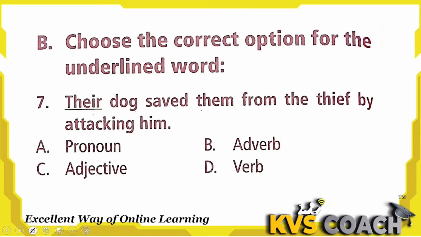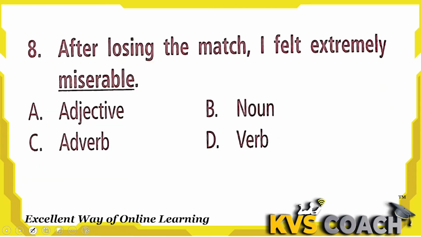Their dog saved them from the thief by attacking him. Look, here there is a possessive pronoun, we say it if I am talking about only "there". But here "their" is defining the dog. So it is an adjective which is defining the dog: their dog saved them. So the dog saved them. Their is defining the dog, so it is a possessive adjective.